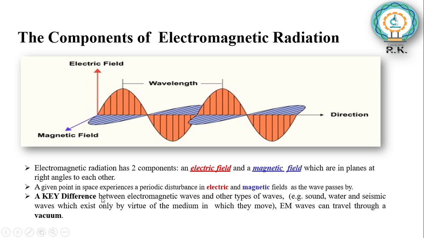A key difference between electromagnetic waves and other types of waves like sound waves, water waves and seismic waves, which exist only by virtue of the medium in which they move. It means all these waves require a medium to travel, whereas electromagnetic waves can travel through vacuum.